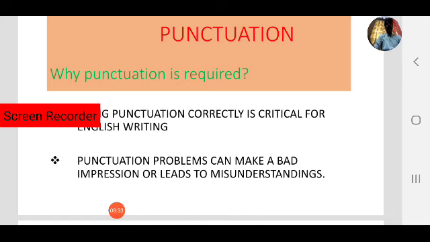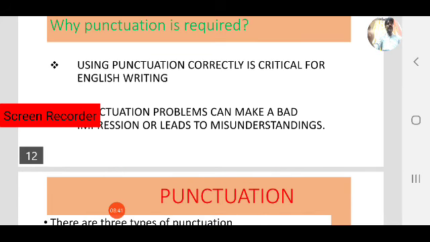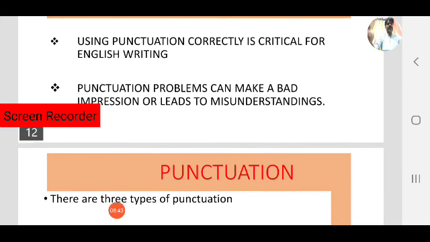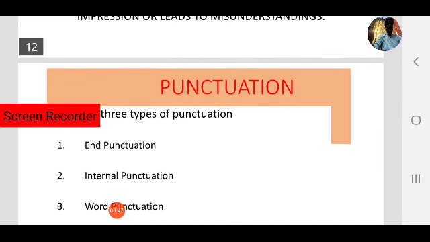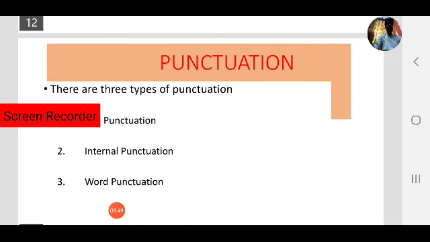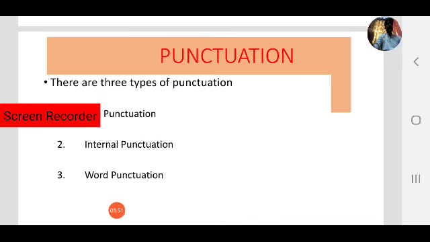Punctuation problems can make a bad impression, and sometimes lead to misunderstanding. So punctuation is very important. Always keep it in mind and follow proper punctuation marks. Use them correctly, otherwise the meaning of the sentence will be entirely different.